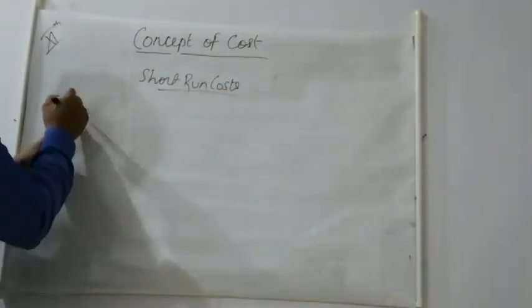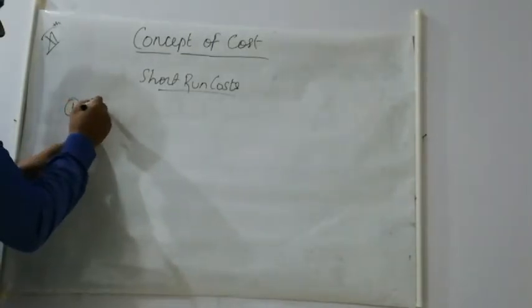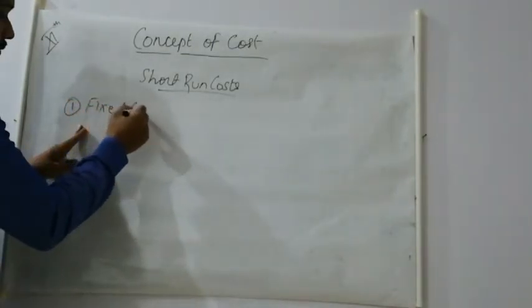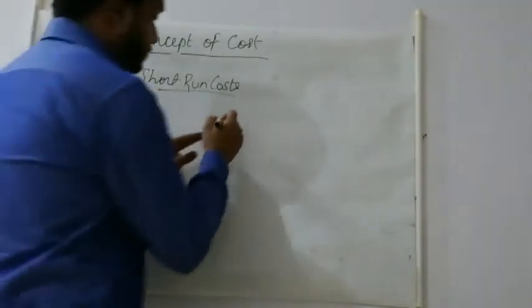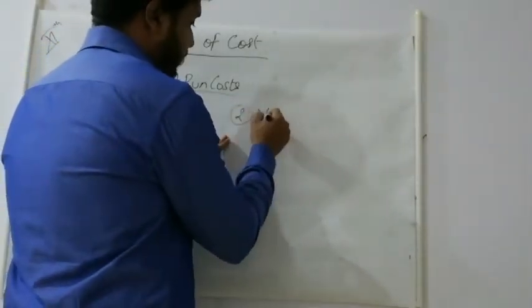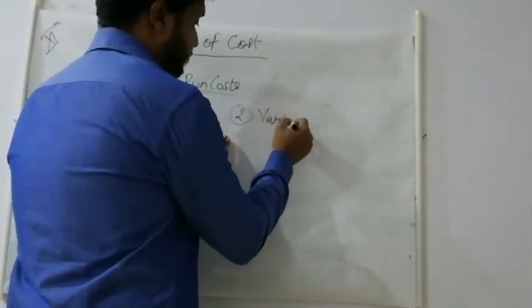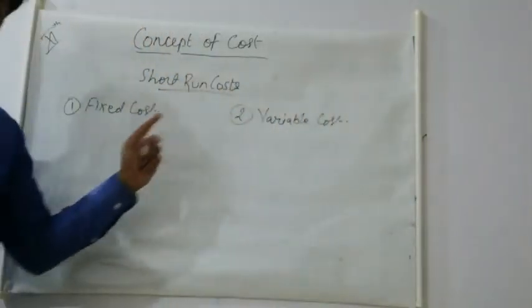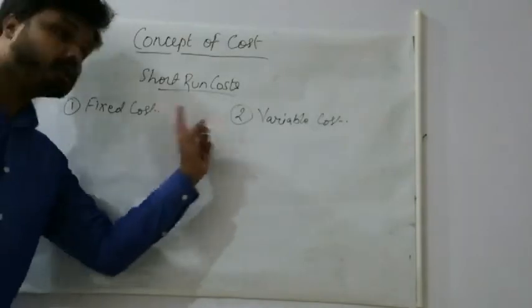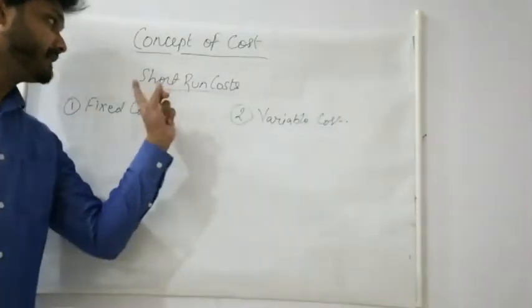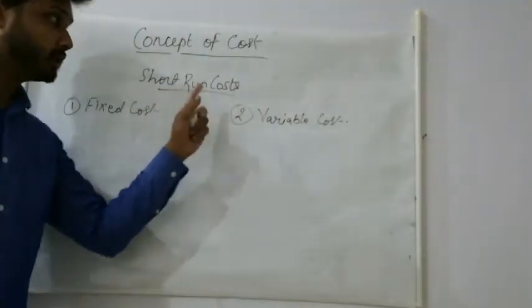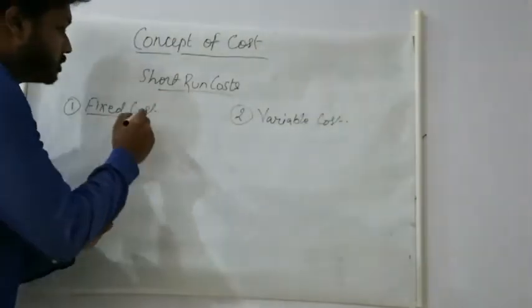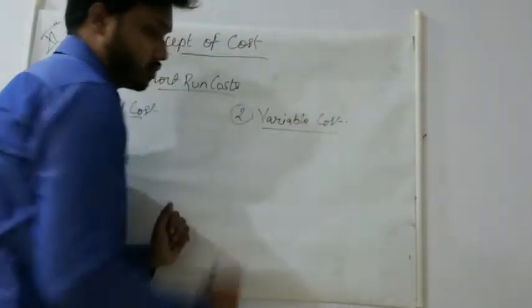One will be fixed cost and second is variable cost. Short run production we were seeing, the same is here, short run cost.